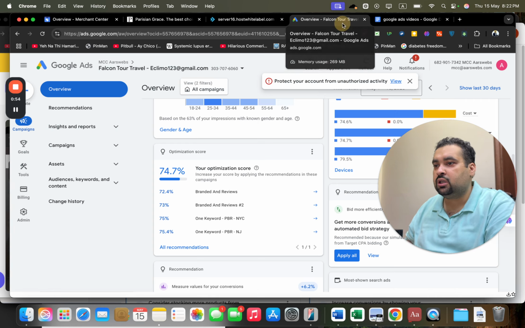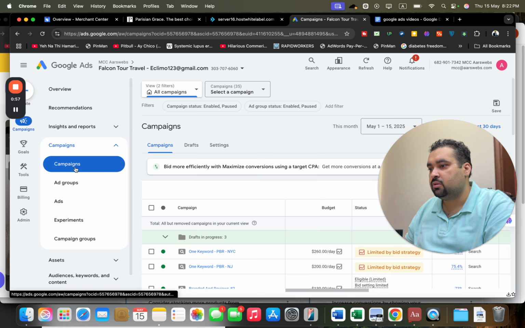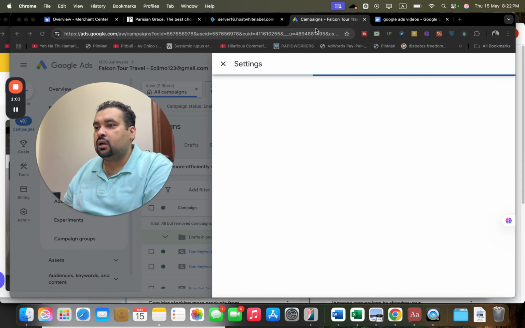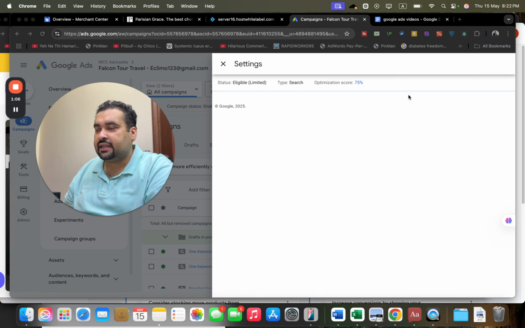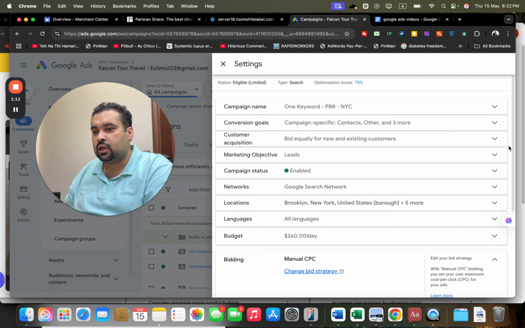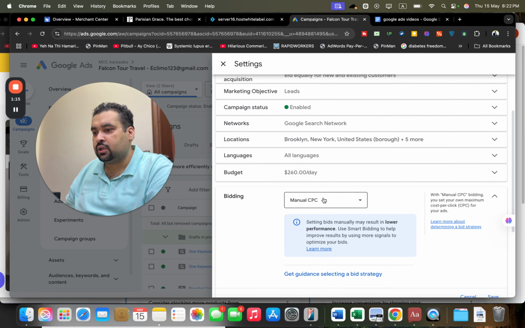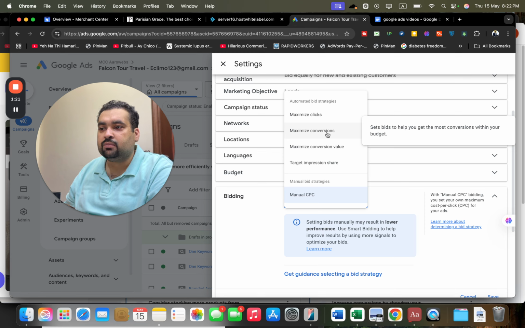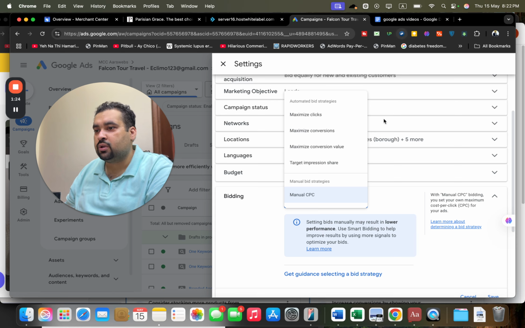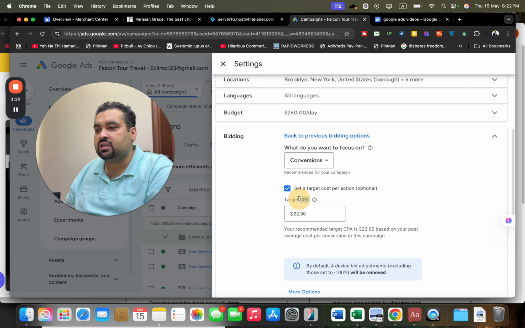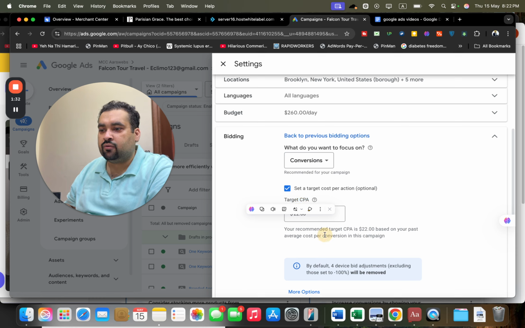If you ever have to see, just move on to one of your Google Ads accounts, simply go to your campaigns. Let's say I'm going to this campaign and going to settings to show you. If I go into my settings, you may see my bidding strategy. This is a manual bidding strategy campaign right now, but if I change my bidding strategy over here, you may see that there is a maximize clicks option as well. And the other strategy is a target CPA strategy. This is the TCPA strategy, and by default Google is recommending target CPA for this account.